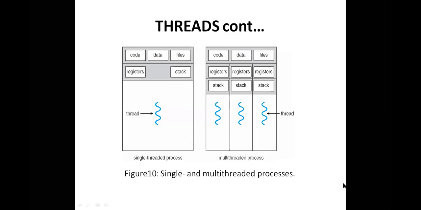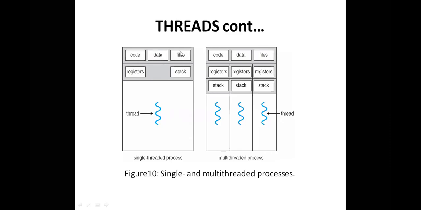What is the purpose of dividing the process into threads? The purpose is computational speed up. For example, the first one is a single threaded process. What does a process consist of? A process consists of code area, data, and stack.